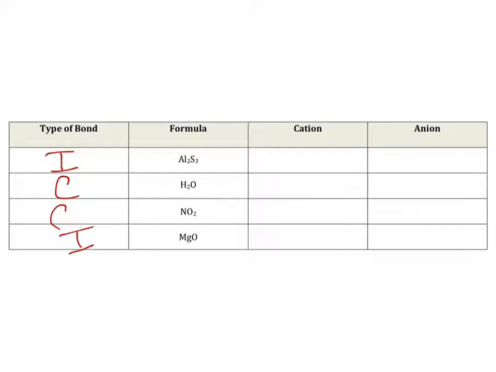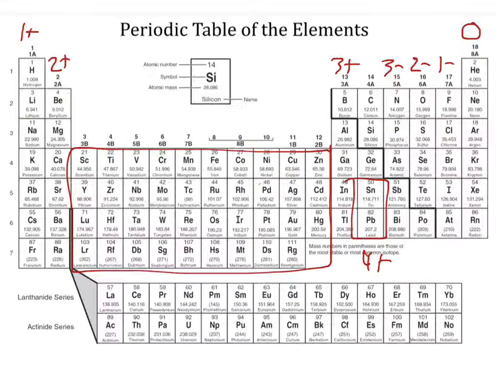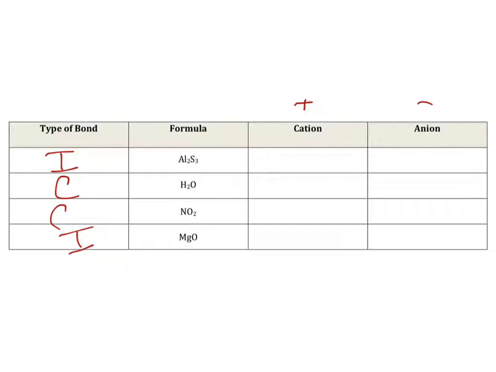Now what we're going to do is write the cation and anion for each. The cation is the positive ion, the anion is the negative ion. If we take a look at aluminum here, you'll see that aluminum makes a 3 positive charge. That is the cation. And then we have sulfur, which makes a 2 negative, that's the anion. The way we write that is like this. Again, aluminum is the cation, it's Al3+. Sulfur is the anion, it is S2-. And that's how we write it.